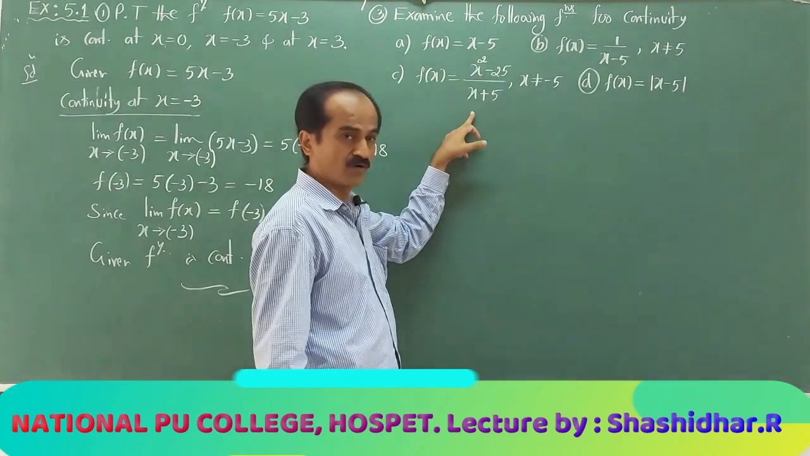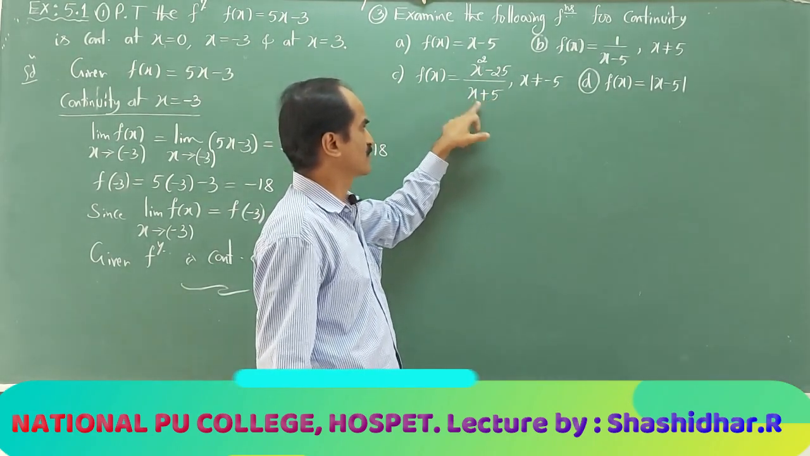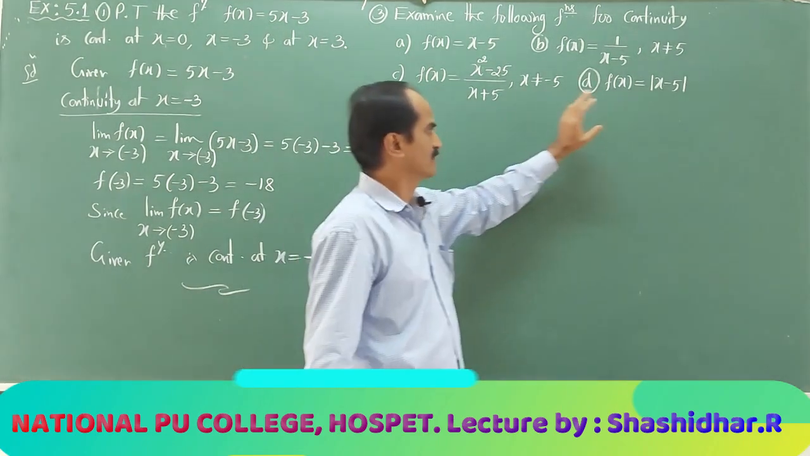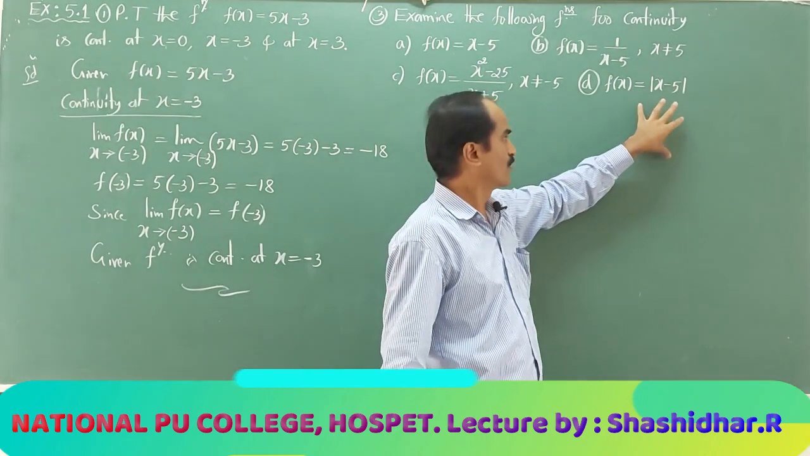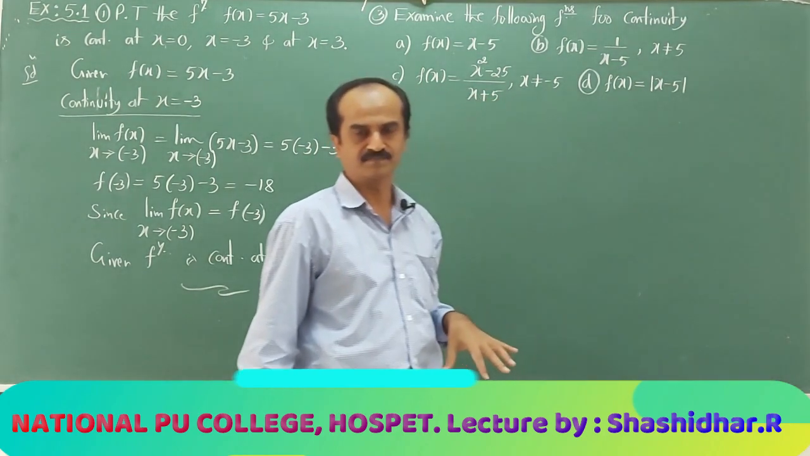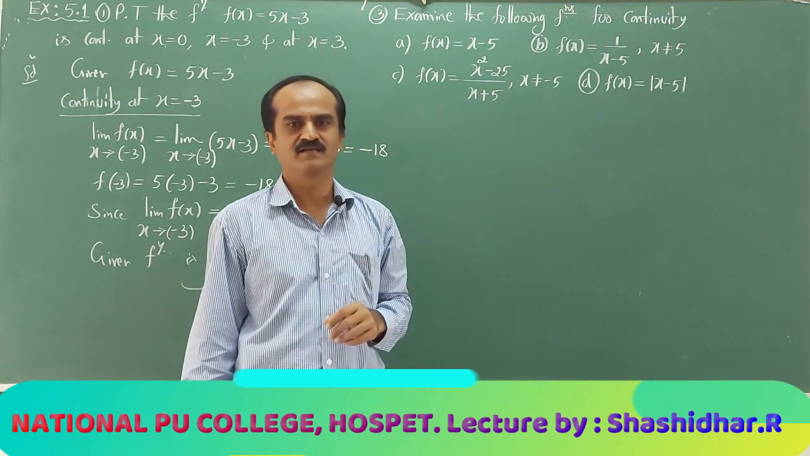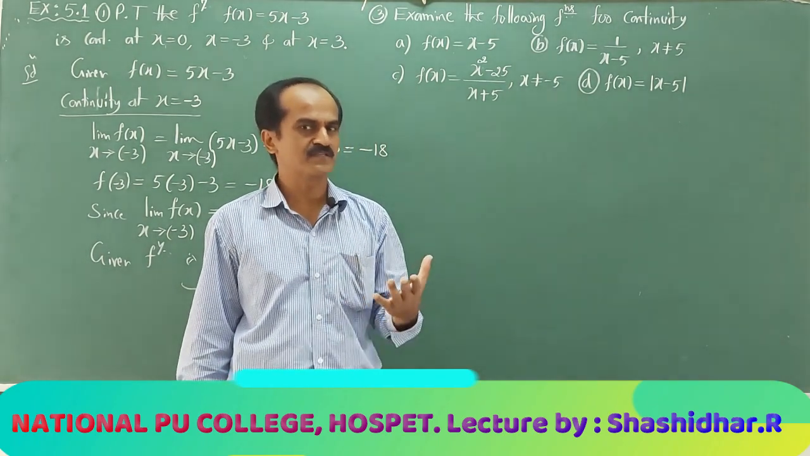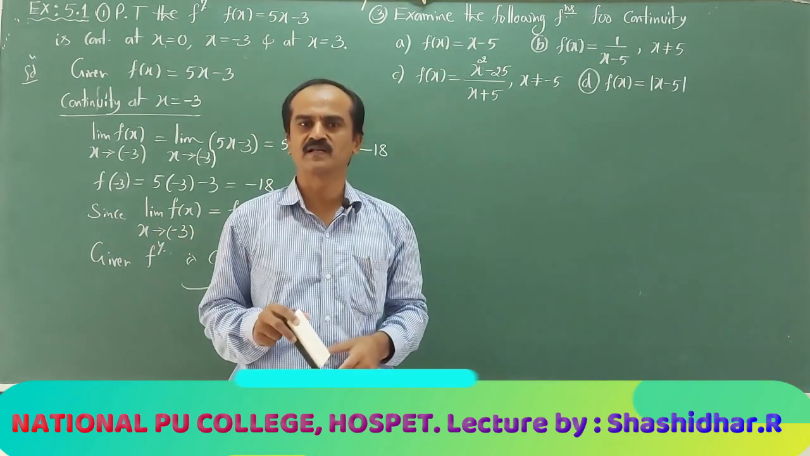Here, at all real numbers other than minus 5, because the denominator becomes 0, the function is not defined. This function is well defined at all real points, the domain is the entire real set, and at all real points I have to check the continuity. I hope you remember, I already demonstrated how to find continuity of a function in the domain. I had to take a reference of the number line.